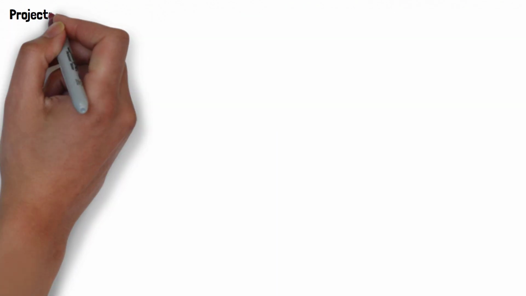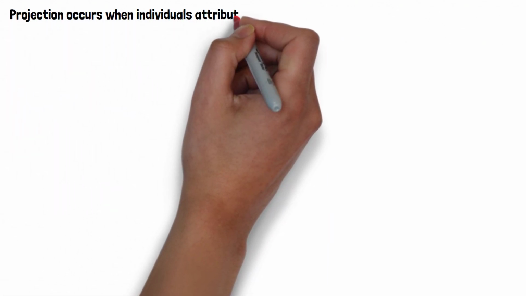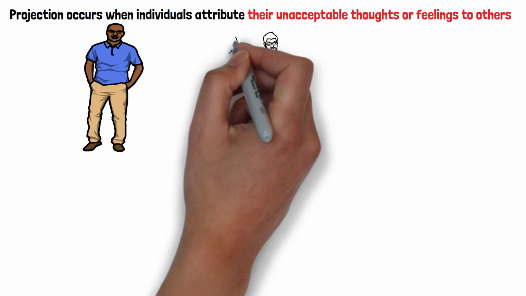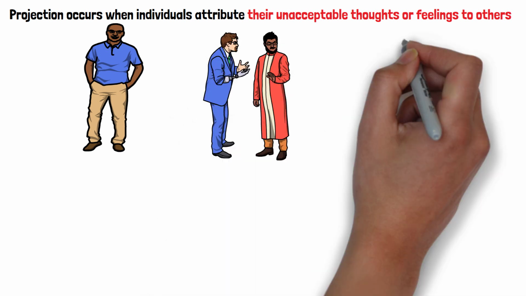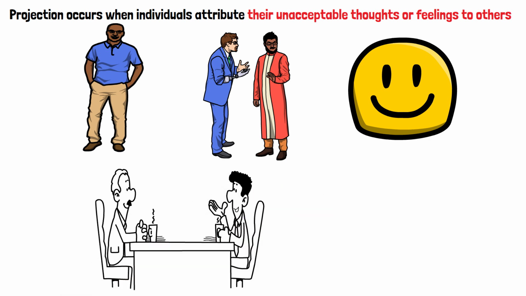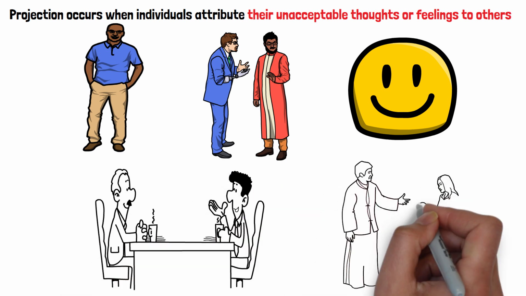Projection. Projection occurs when individuals attribute their unacceptable thoughts or feelings to others. For instance, someone feeling hostile might accuse others of hostility. By projecting these feelings, the person can express them without acknowledging them as their own, often leading to relationship conflicts.